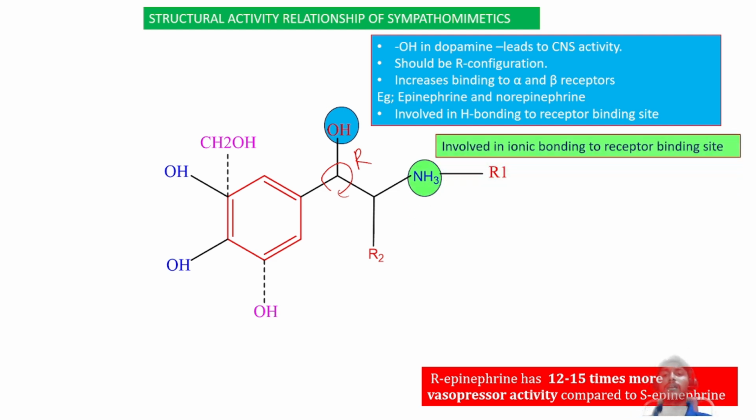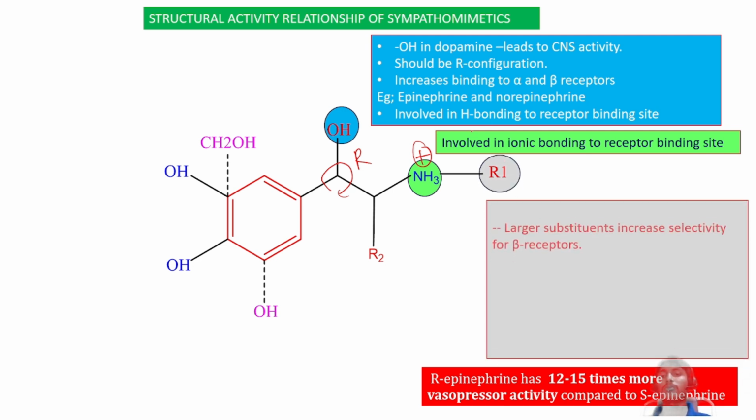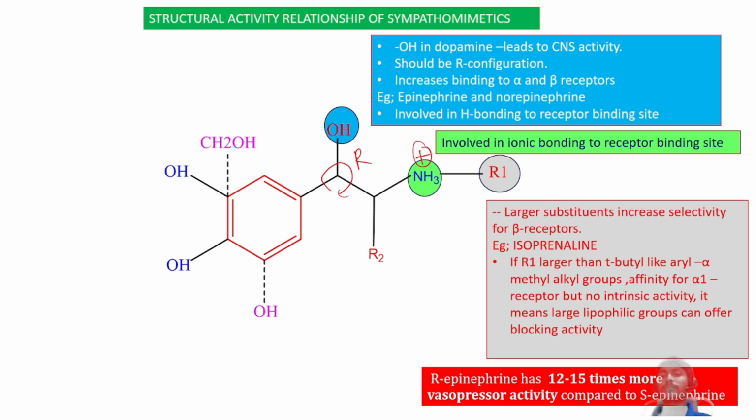Next, the amine group is there. Upon ionization, the amine group will get a positive charge, hence it will form an ionic bond with the receptor. Next, the R1 group. A larger substitution at R1 increases the selectivity for the beta receptor. An example is isoprenaline, which contains an isopropyl group, so it is a larger substitution, hence selectivity towards the beta receptor. If R1 is larger than tertiary butyl, like aryl alpha methyl alkyl groups, then there is affinity for the beta receptor, but there is no intrinsic activity.